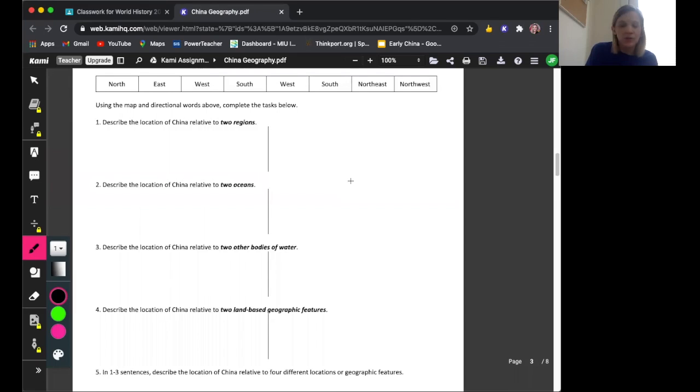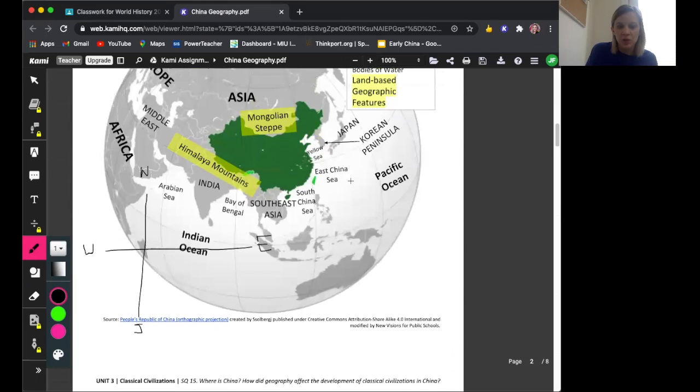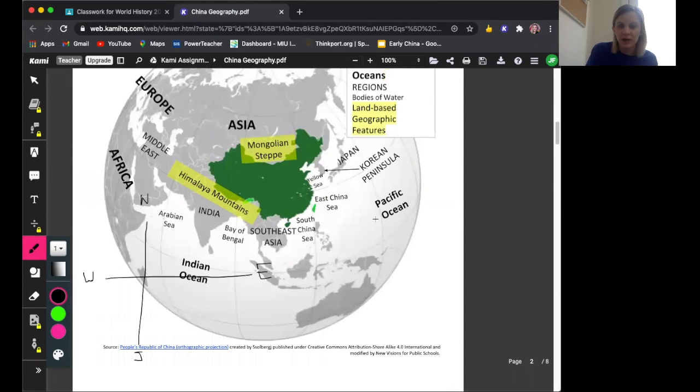Next, we are going to do the same thing, describe the location of China relative to 2 oceans. So the oceans are in bold text, not all caps. We have the Indian Ocean and the Pacific Ocean. So we only have 2. So where are those in relationship to this green area here? North, south, east, or west?